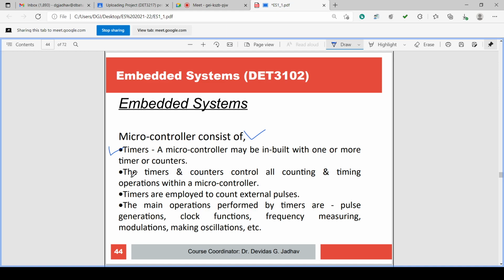What is the role of timer? Microcontroller is requiring or having the timer. Have you come across any task or function of timer? By the name itself, timer means what? What does the name timer indicate?